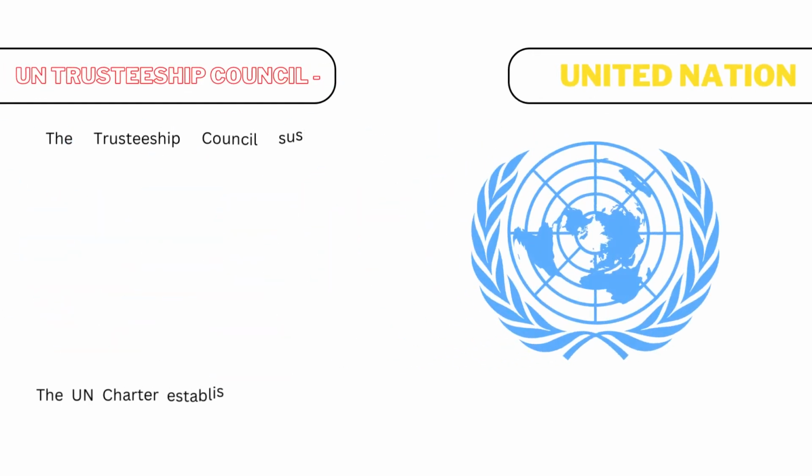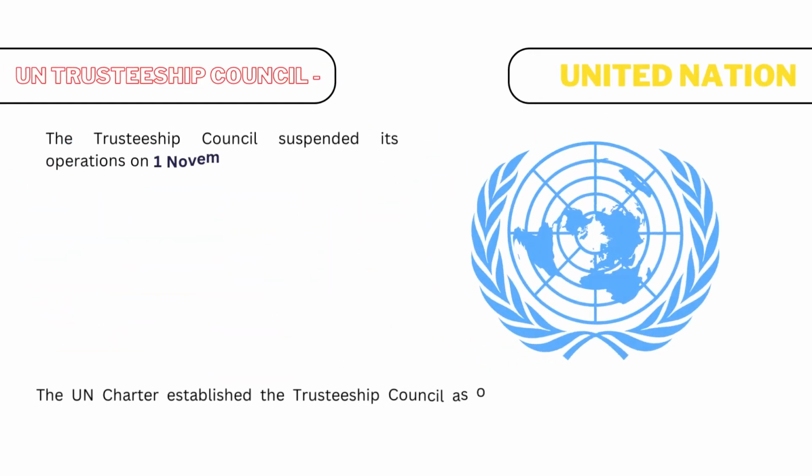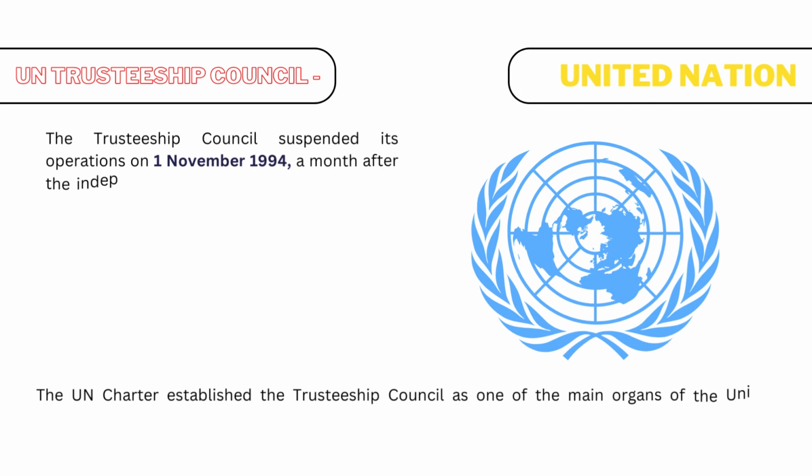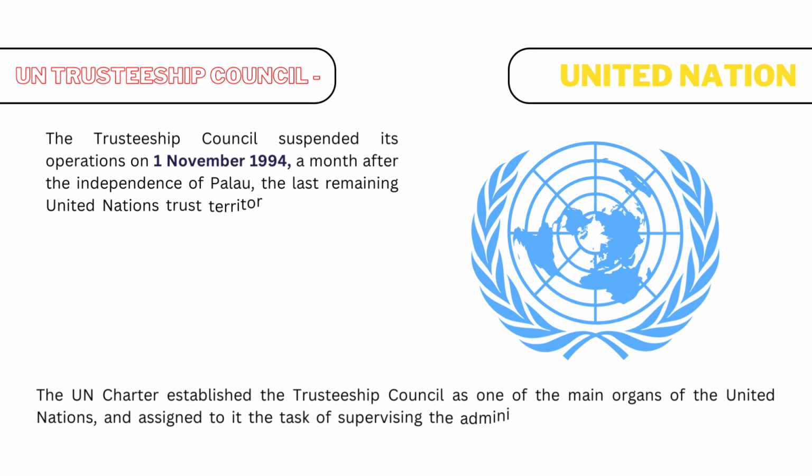UN Trusteeship Council. The Trusteeship Council suspended its operations on 1 November 1994, a month after the independence of Palau, the last remaining United Nations Trust territory.